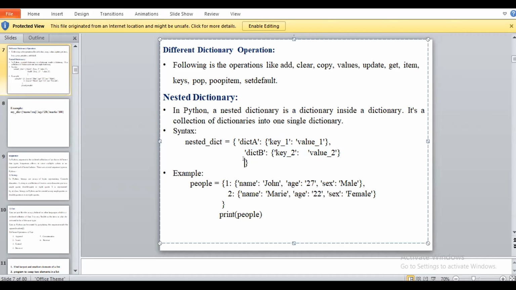Most of the time this will be used if at a single time we want to add 100 lines of data, that time we are using the nested dictionary concept. Okay, all of you understood?